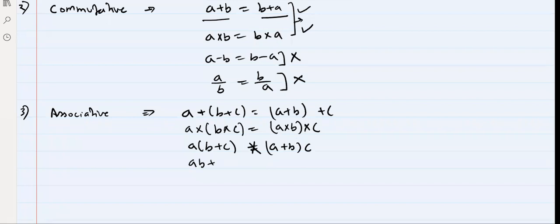It is AB plus AC, and this would be AC plus BC.